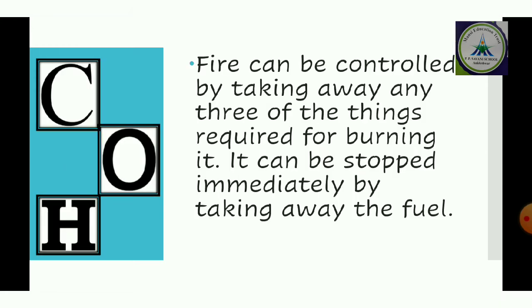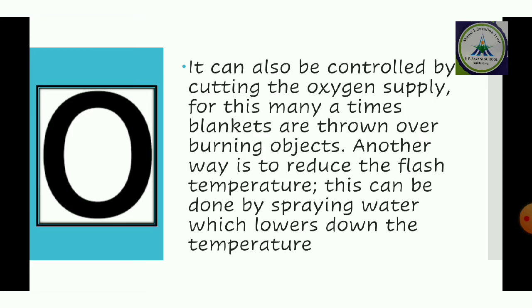Fire can be controlled by taking away any one of the things required for burning. It can stop immediately by taking away the fuel. So this is the way how we can control fire. We can take away the fuel. It can also be controlled by cutting the oxygen supply. For this, many times blankets are thrown over the burning object.